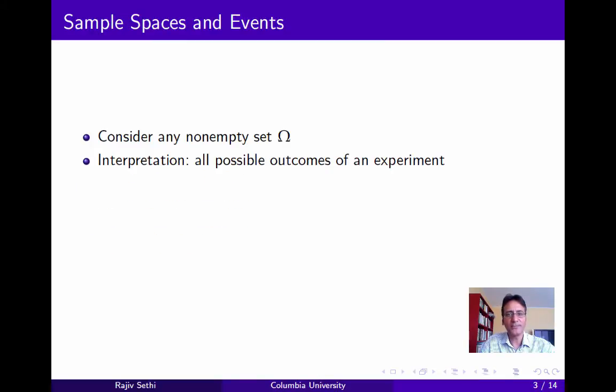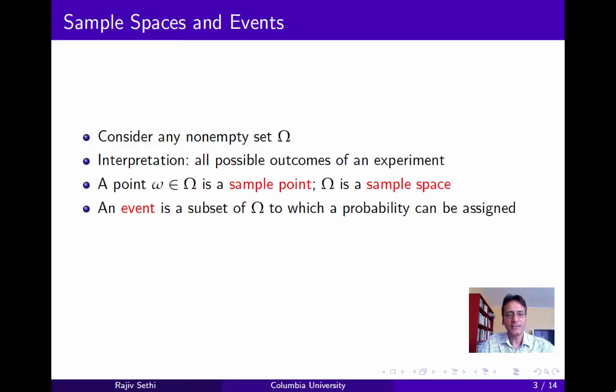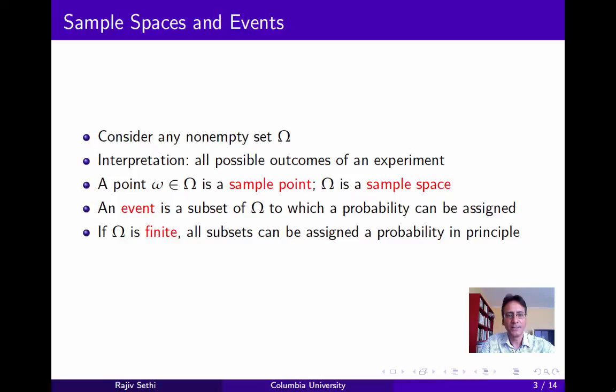Now consider any non-empty set omega, which we'll interpret as the set of all possible outcomes of an experiment. We'll refer to this set as a sample space and to a point in this set as a sample point. An event is defined as a subset of omega to which a probability can be assigned. Now if omega is finite, then in principle we could assign a probability to every possible subset of omega. But if omega is infinite, then some conceptual difficulties arise in assigning probabilities to arbitrary subsets.